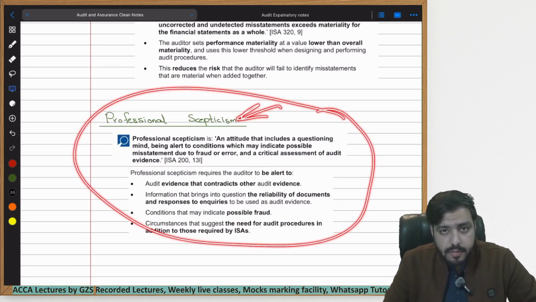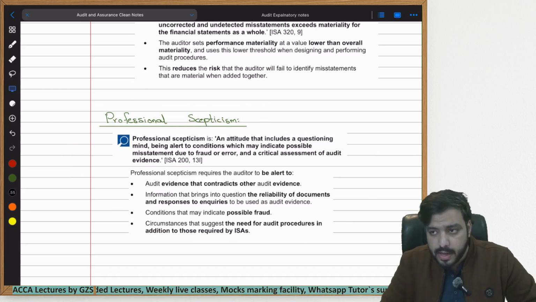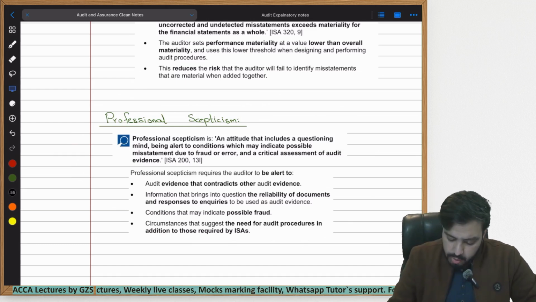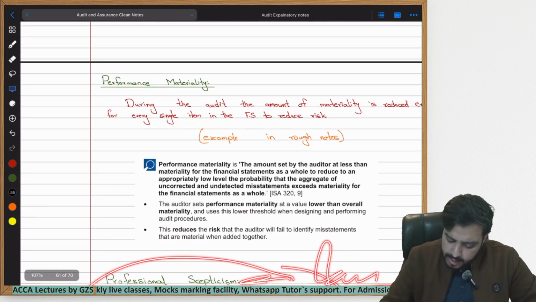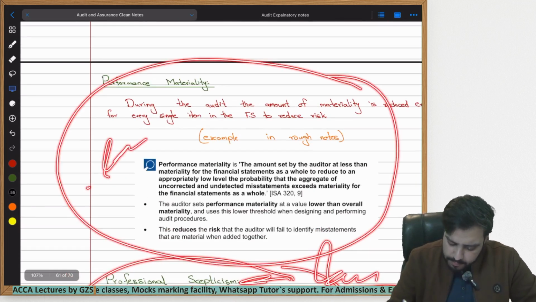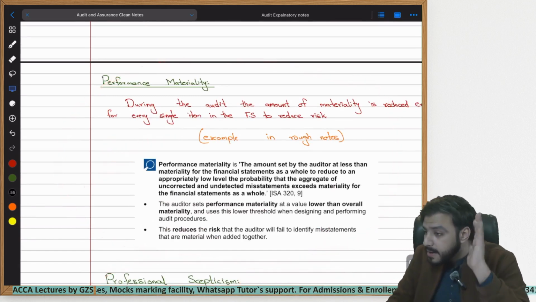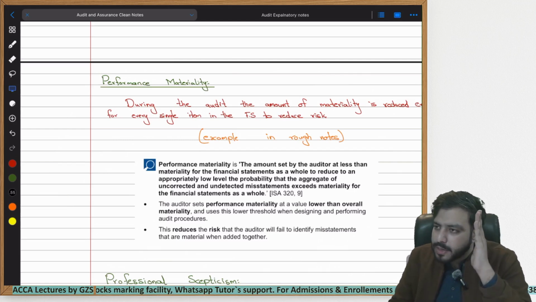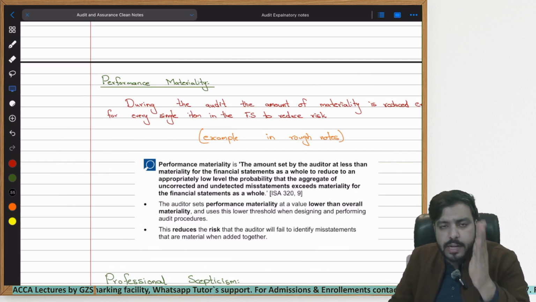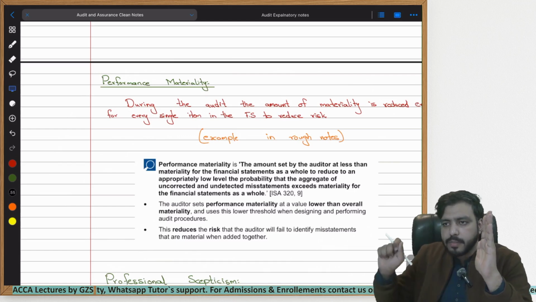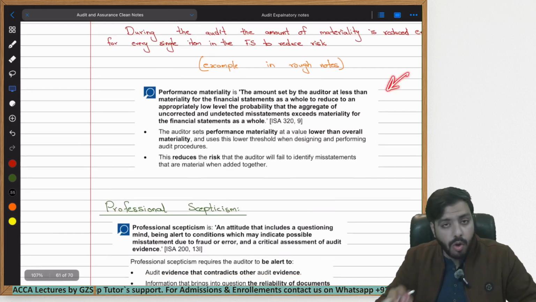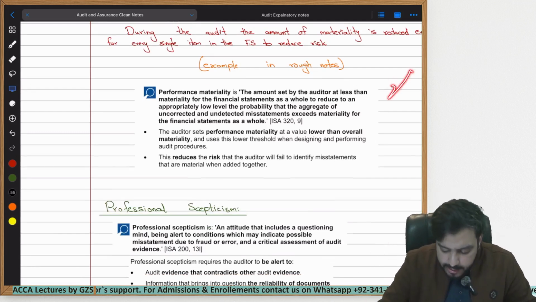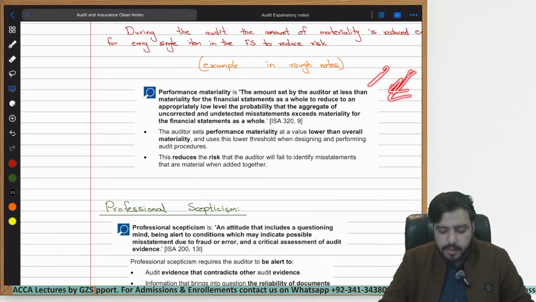Now, as a student who is going to give their exams within the next attempt, I would really like to urge you to learn this and learn professional skepticism, and also learn every single thing that is written for performance materiality. When I say learn, I obviously mean you have to learn it. Close your doors, sit in a quiet room, pick up these notes which I've given to you and start learning them, so even the walls can hear you. Start learning them by heart, so that you remember every single thing. Conceptually you may remember them, but theoretically you have to write it down word by word within the exam.